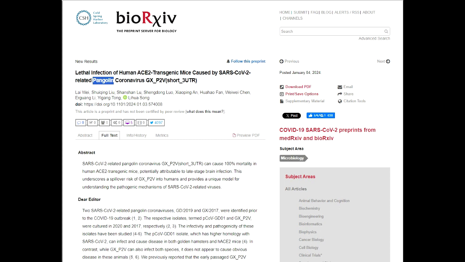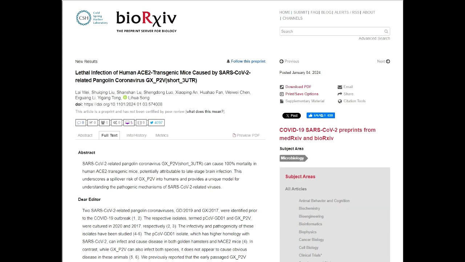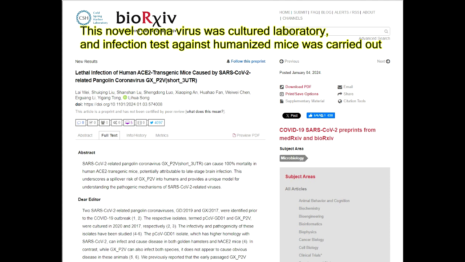Do you know the animal pangolin? It's similar to an armadillo. So please look at these pictures. Maybe you know that. Anyway, in this paper they also isolated the coronavirus from the pangolin, and they carried out an experiment. What kind of experiment? In the laboratory, they tried to culture this virus and also carried out a pathogen challenge test. It means that they infected the mouse with that virus.